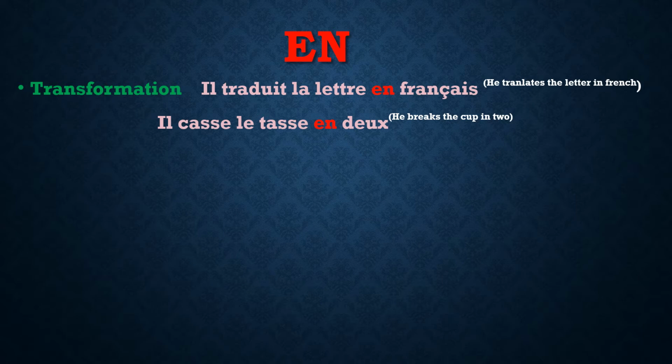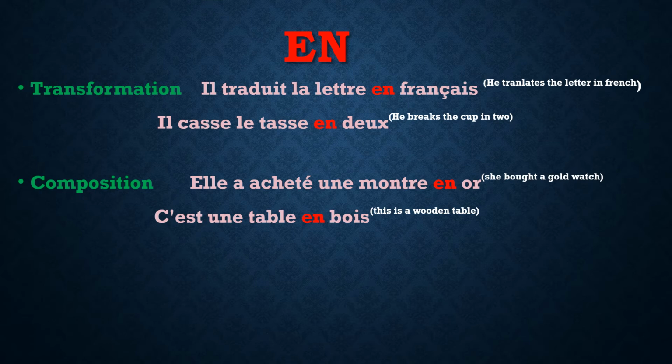He transforms the letter in French. He breaks the cup in two. Il casse la tasse en deux, in two parts. The entire cup was a single entity transformed into two. So en. Got it?